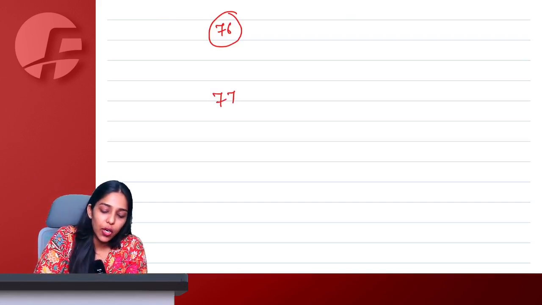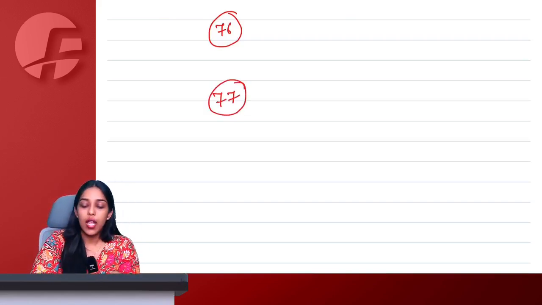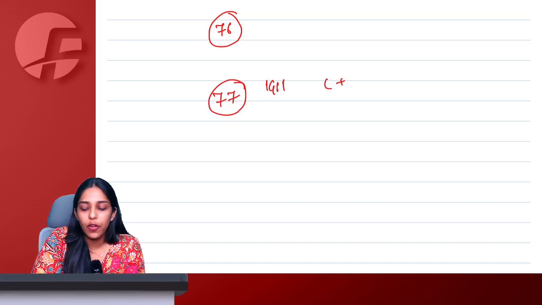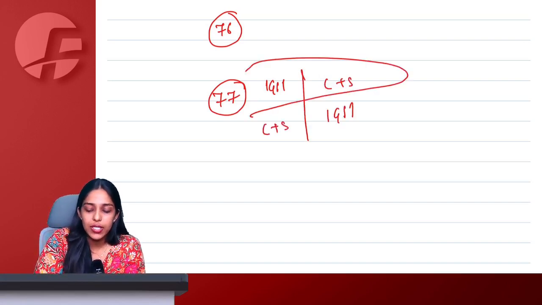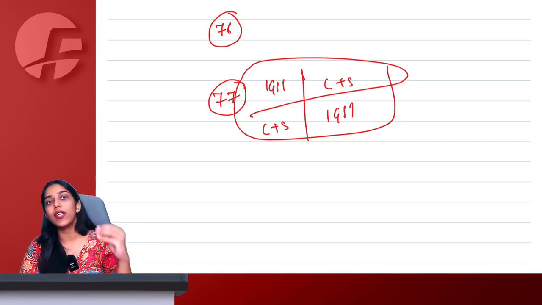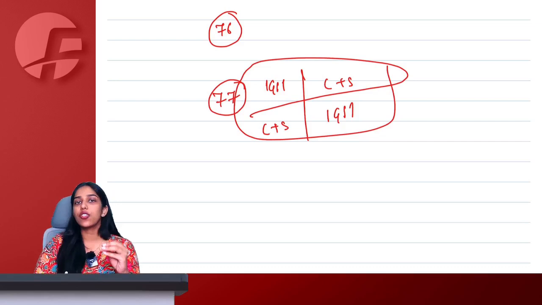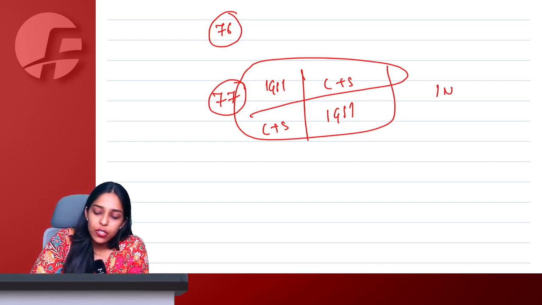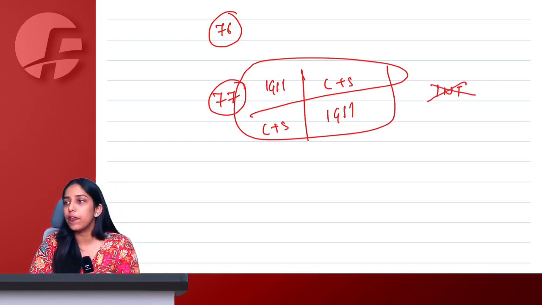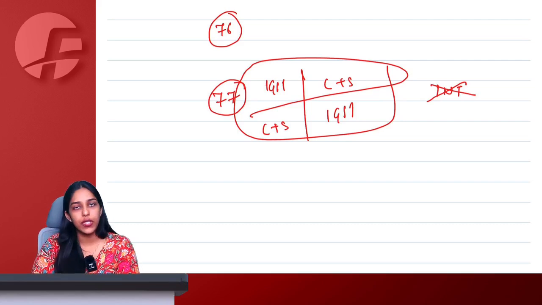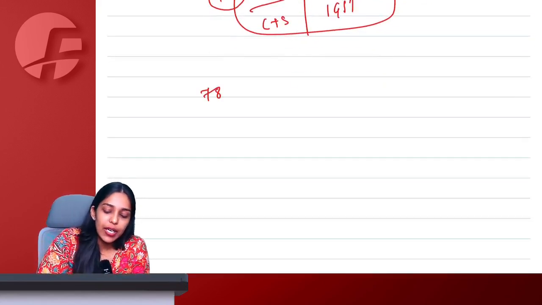Then 77, I got confused which 7 is which 7. So instead of IGST, I thought of it as C plus S, or instead of C plus S, I have paid IGST. The amount is already gone, paid to government. In that situation, I can simply use section 77, pay the right taxes, and then avail the refund of the incorrect taxes paid. Of course, my intention was not to evade taxes anytime, and therefore no interest will be charged according to section 77. Then 78 and 79.